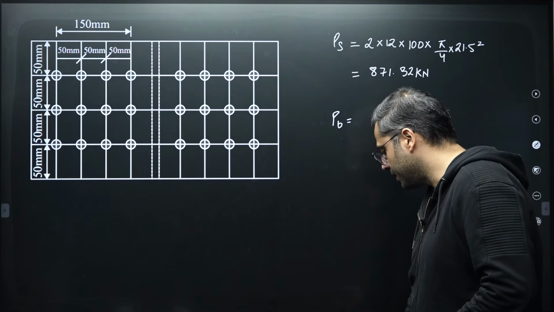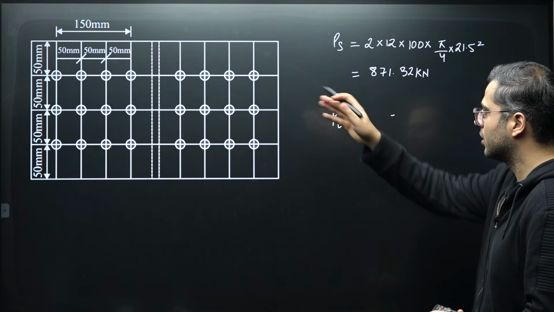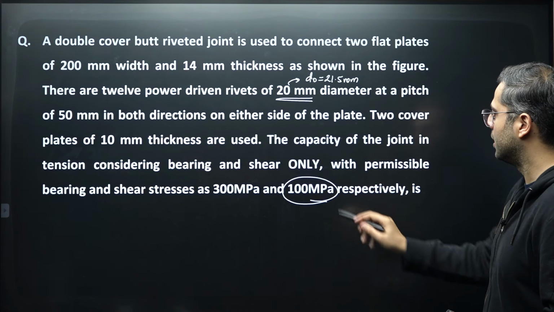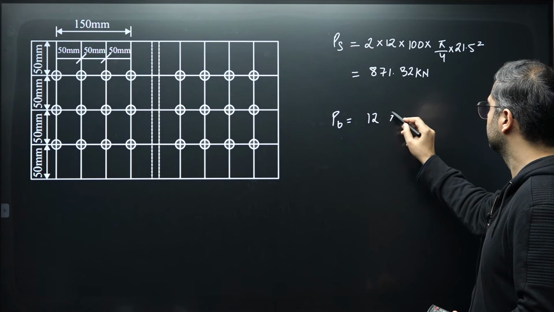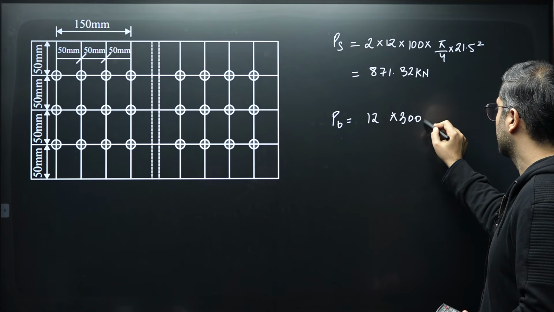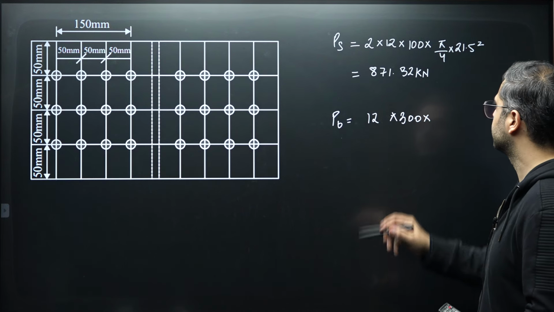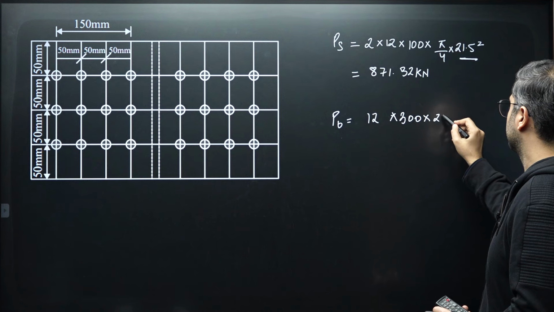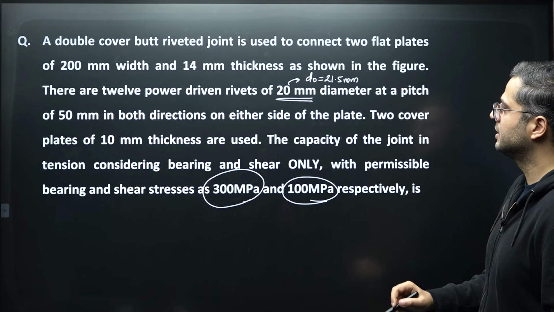Consecutively, you can find out PB as well. PB over here will be the permissible bearing stress, and the total number of bolts we'll have to consider once again. So 12 multiplied by the permissible bearing stress, that is 300, multiplied by d naught into t. D naught for us is 21.5. Now, how much is the main plate thickness?